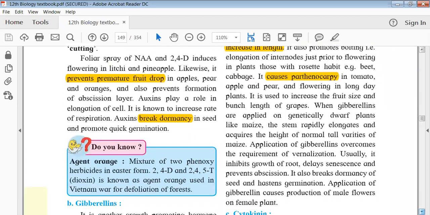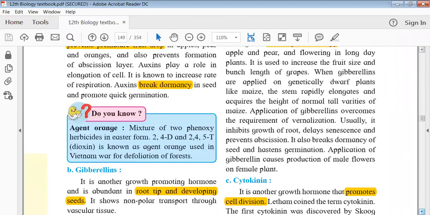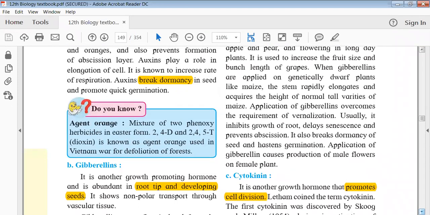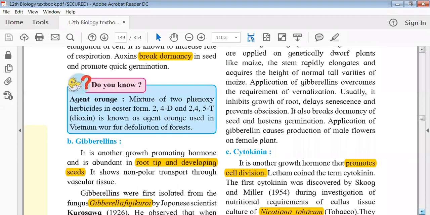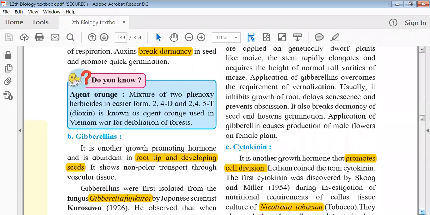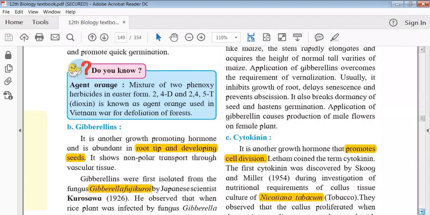So you just need to write it down in your book, take it as an assignment, write a note on auxin, and write down all these points. Don't write it in full detail. First the introduction, what is auxin, then what is its precursor, what are its types, and functions. So at least in 4 points, I want your answer. Okay. I will ask you to show your books in the next class. So please write it down.